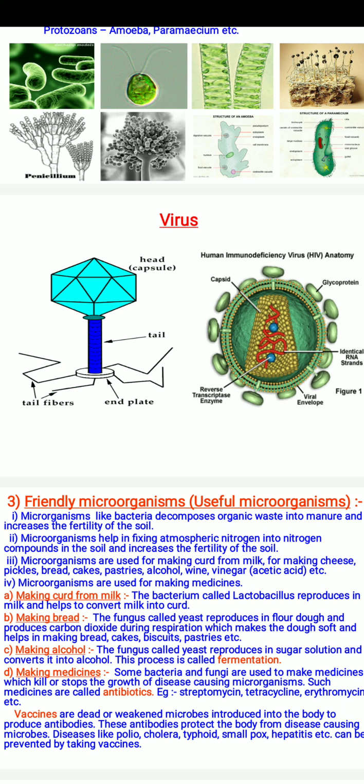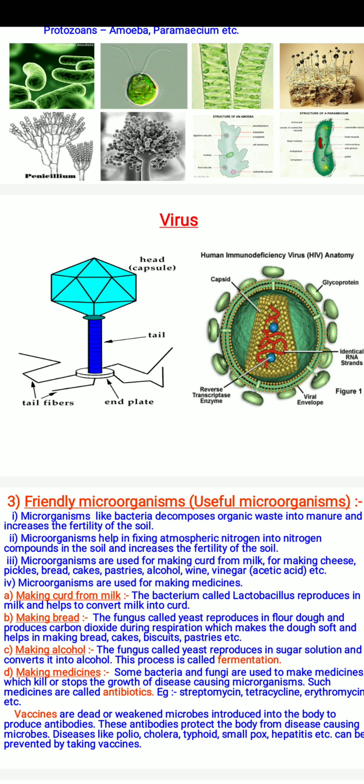Making bread: the fungus called yeast reproduces in flour dough and produces carbon dioxide during respiration, which makes the dough soft and helps in making bread, cakes, biscuits, pastries, etc. Thus, they are our friends.